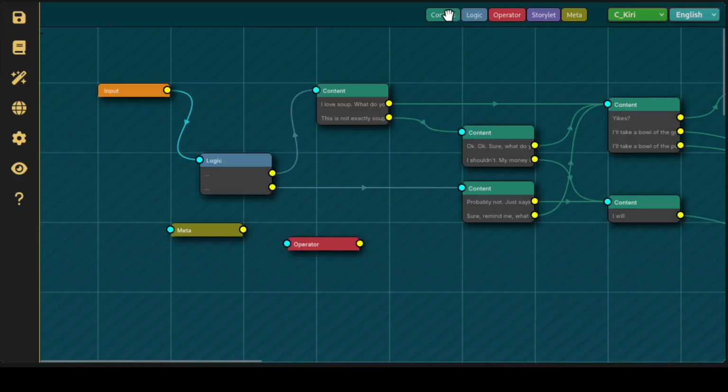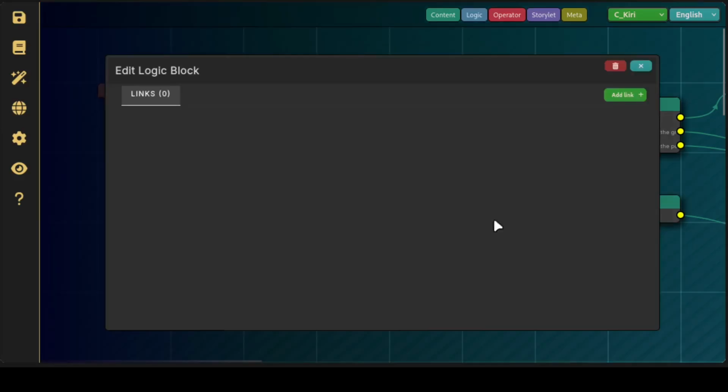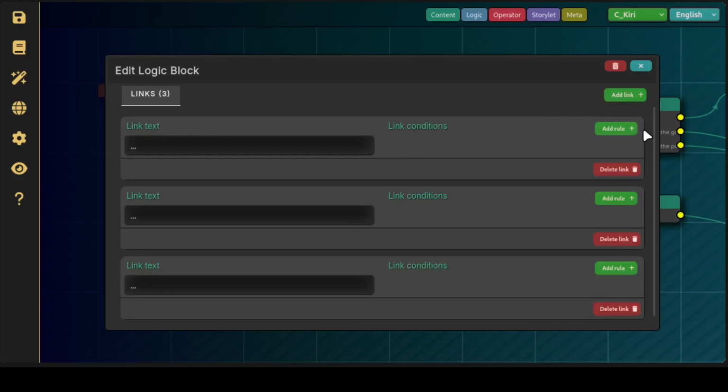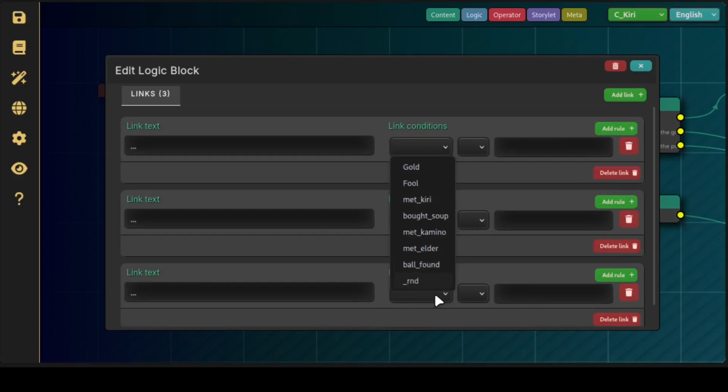For example, let's say we have content over here, we have a link from here to there, it sets a random number, and then we have a logic node that might link, wait, it's bing, bing, bing.